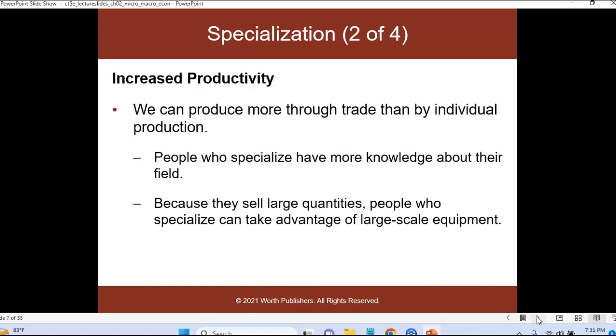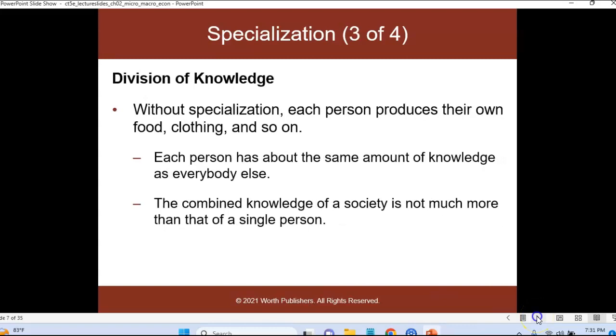You'll notice increased productivity when we can produce more through trade than by individual production, because people who specialize in this are going to have more knowledge about what they do in their field. Because they sell large quantities, people who specialize can take advantage of large-scale equipment that we see all the time.